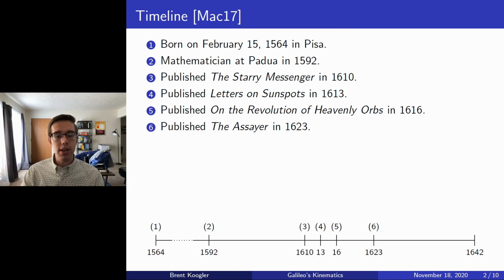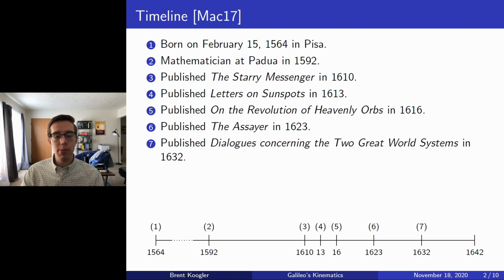So, for example, in the Assayer in 1623, he described such non-controversial topics as how comets were sublunary objects. Moreover, what was really interesting about the Assayer was that Galileo actually claims that the universe, all of nature, could be described in the language of mathematics. But then in 1632, Galileo published his most controversial work, that being Dialogues Concerning the Two Great World Systems.